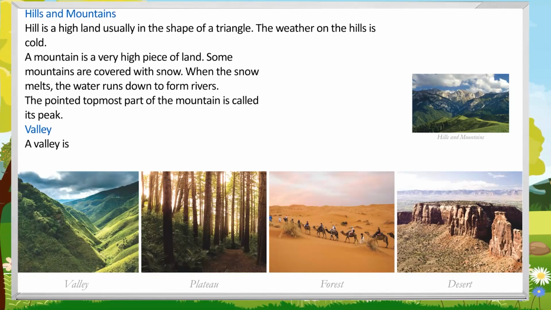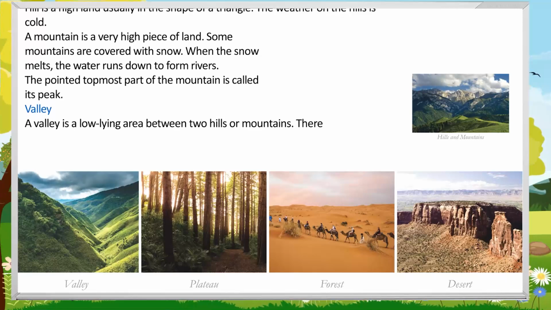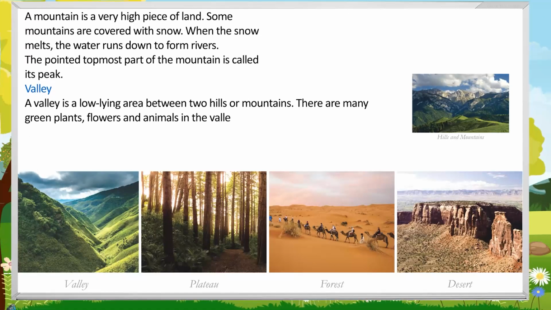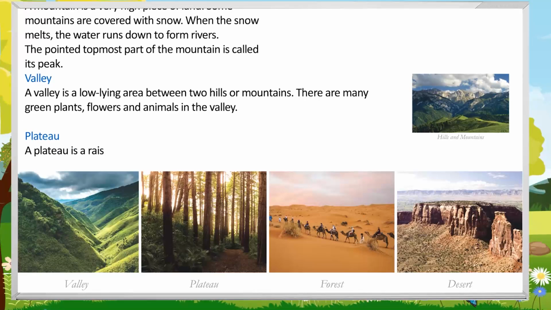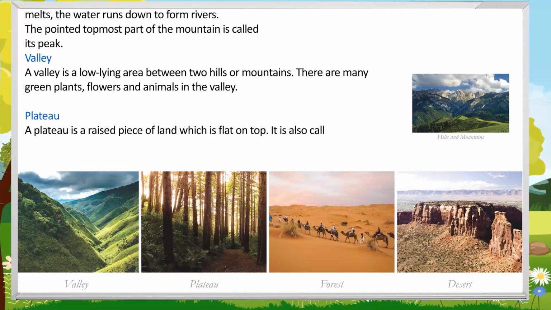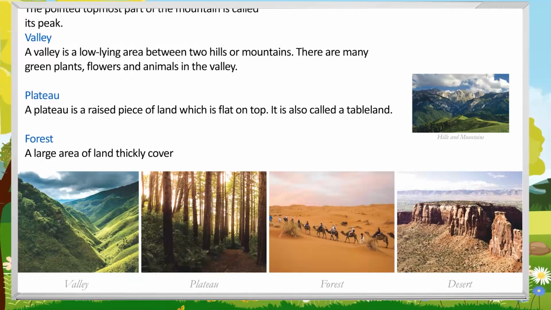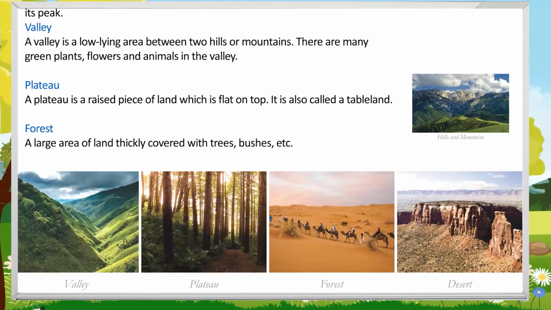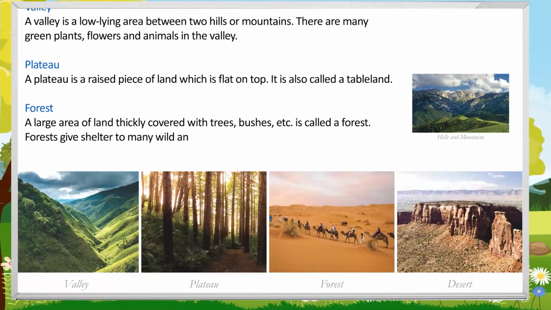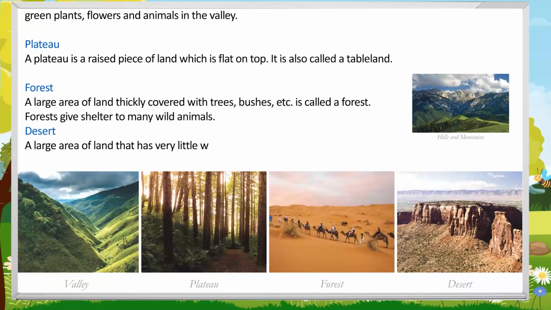Valley. A valley is a low-lying area between 2 hills or mountains. There are many green plants, flowers and animals in the valley. Plateau. A plateau is a raised piece of land which is flat on top. It is also called a tableland. Forest. A large area of land thickly covered with trees, bushes, etc. is called a forest. Forests give shelter to many wild animals.